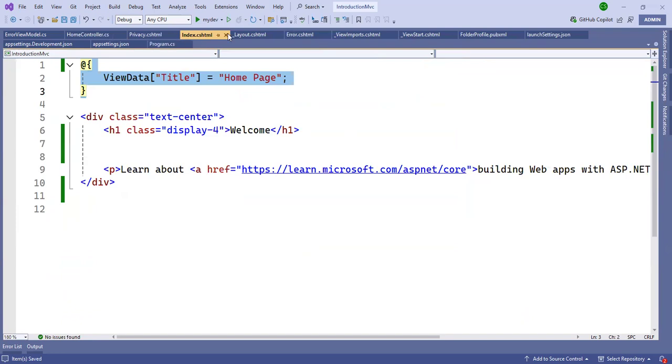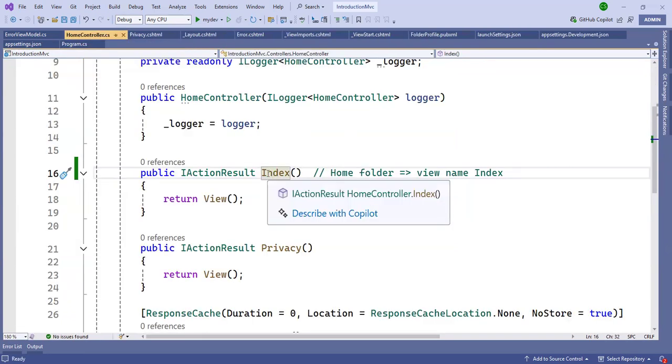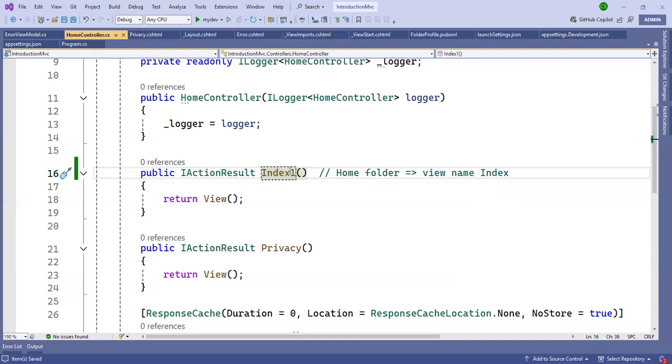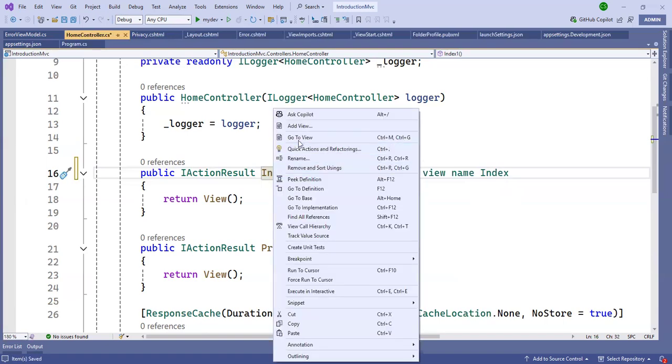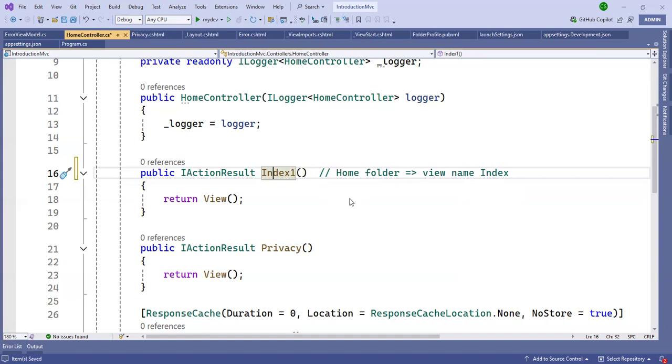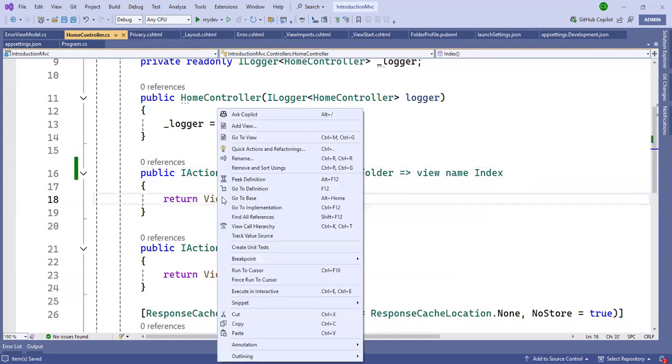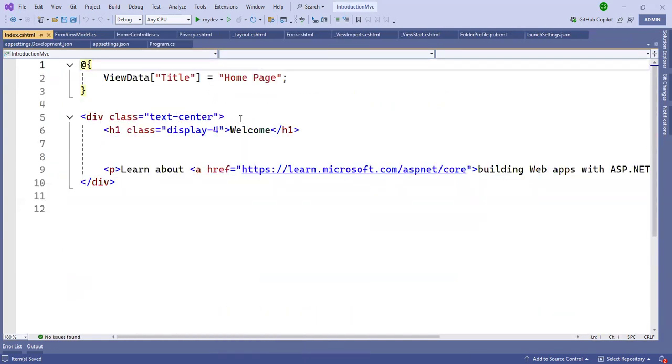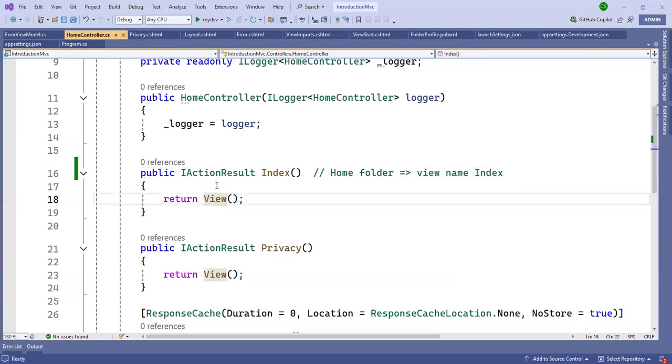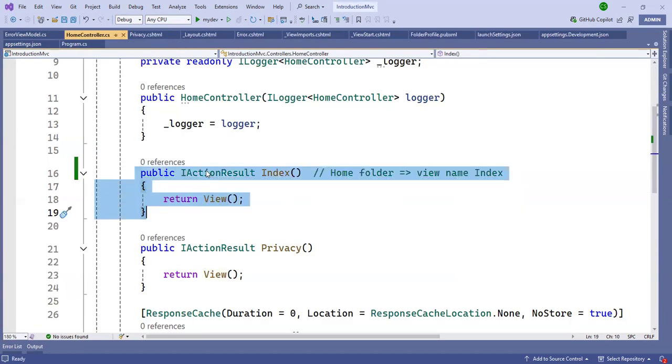For checking purposes, go to the view. If you do not go to the view, then the same method is not available there. Suppose I write one, then go to the view: unable to find the matching view. You can also go to the view from here.